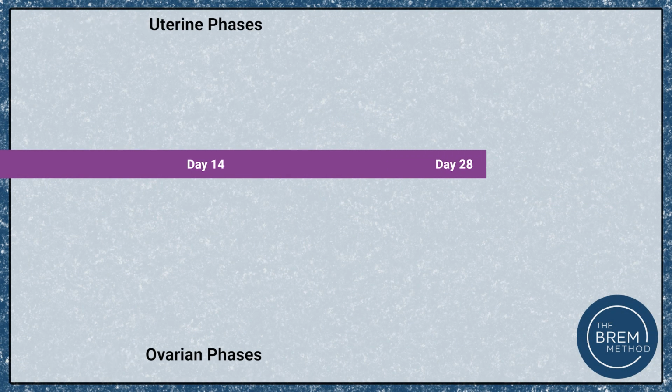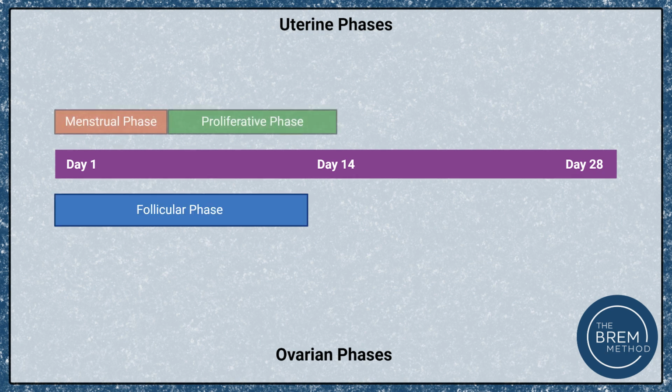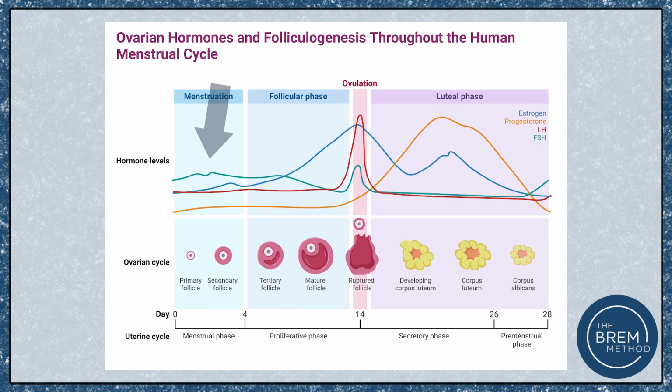Okay, ready to summarize? We have 3 phases broken up by a 28-day cycle. From days 1 to about 14, we have our follicular phase in our ovaries, or our menstrual and proliferative phase in our uterus. What's happening there is we started off with really low estrogen and progesterone levels. They bottomed out after the corpus luteum stopped producing those hormones. That released the negative feedback from our hypothalamus and anterior pituitary, allowing GnRH, LH, and FSH levels to start to rise. As that happens, the follicle that's being stimulated by FSH releases estrogen from its granulosa cells.